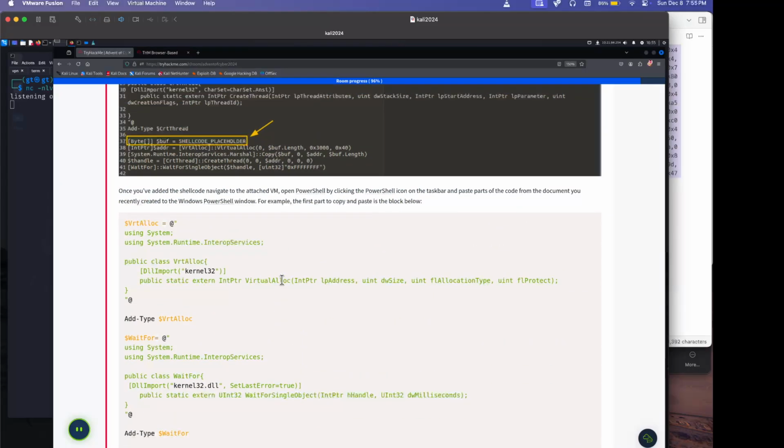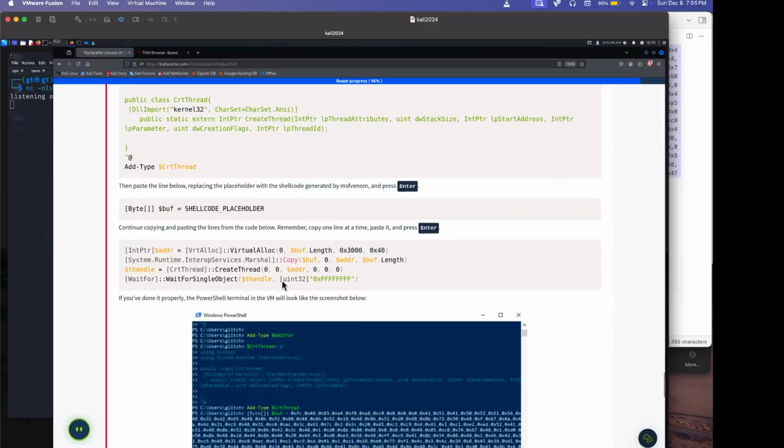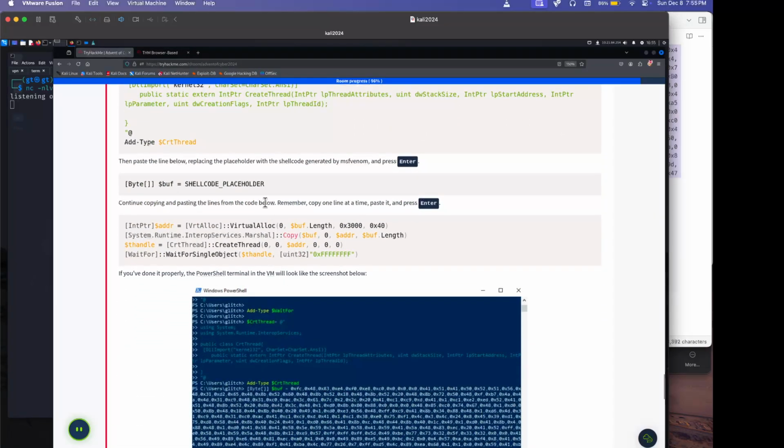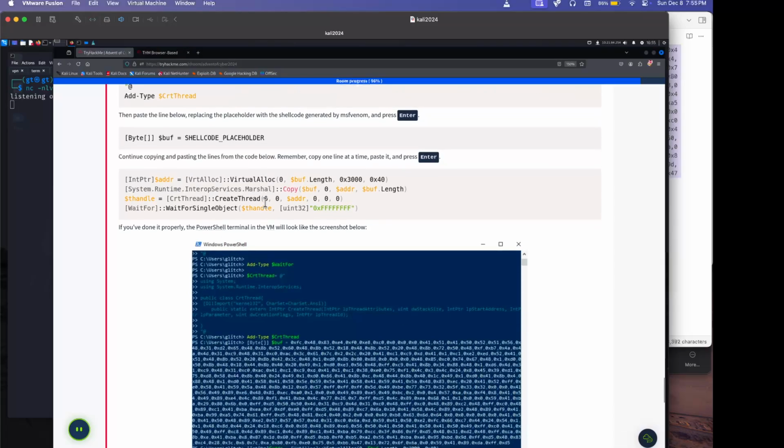Once you've added it, open PowerShell and paste into the Windows PowerShell command. So we're running it, not creating the file. Okay, that's fine. Then place the line below. Continue copying and pasting line. Remember, copying one line at a time.